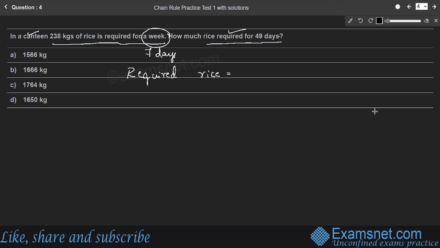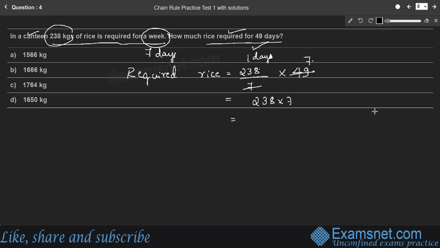So for 1 week, that means for 7 days, 238 kgs of rice is required. Therefore, for 1 day it is 238 by 7. So for 49 days, we multiply by 49. Rice required for 1 day into 49 days gives the required answer. Here 7 into 7 is 49, so we have 238 into 7.